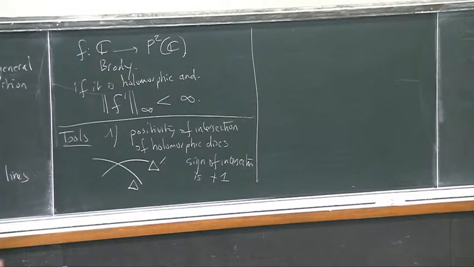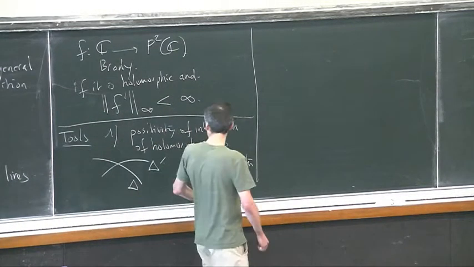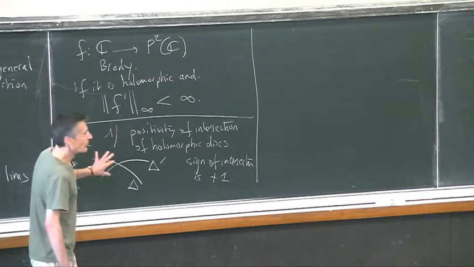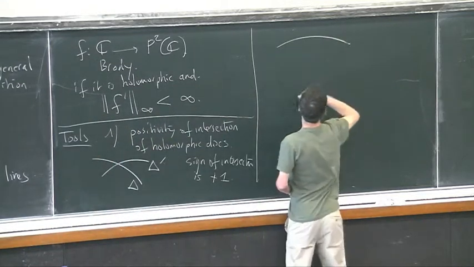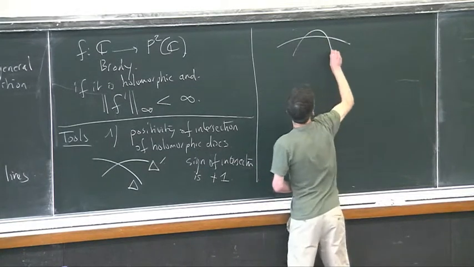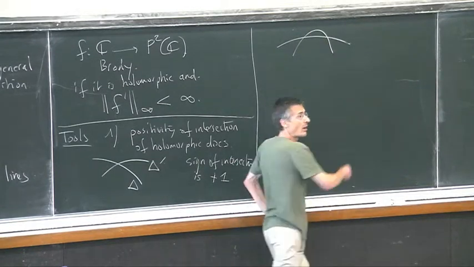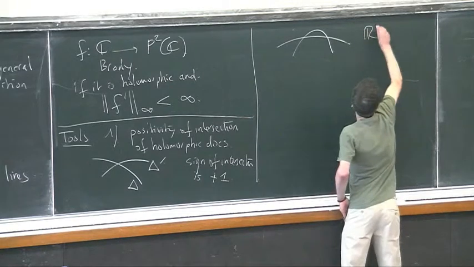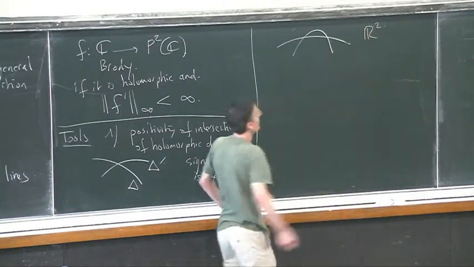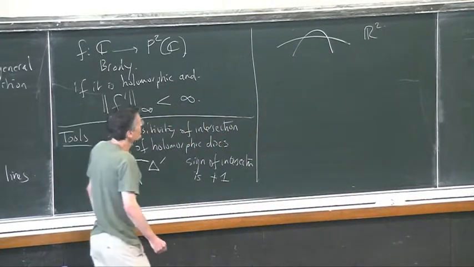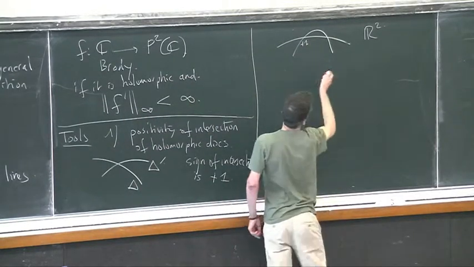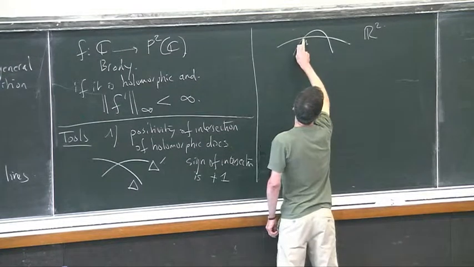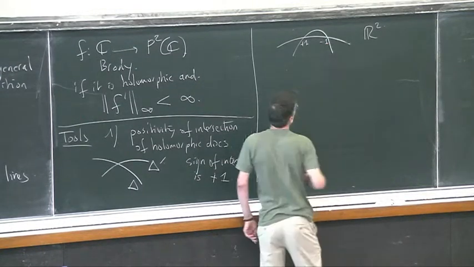This is really a complex phenomenon and not a real one. For instance, when you draw such a picture in R2 with two segments, here you have two intersection points, and depending on the orientation you put, you have here +1 and there -1.